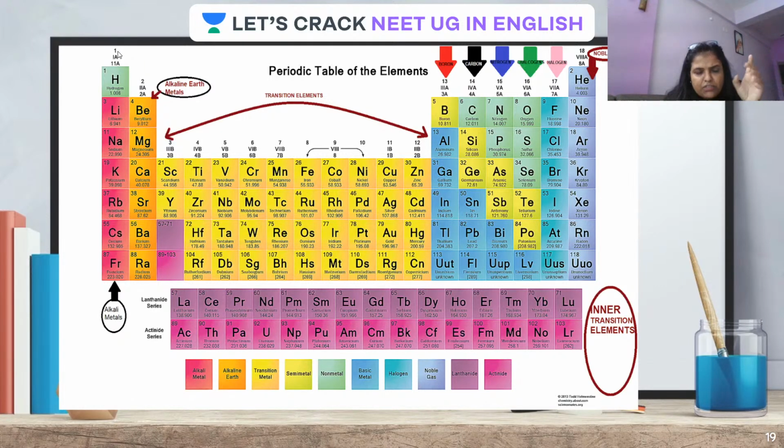First of all, 1 stands for first group. 1A or IA: when you go through Mendeleev's periodic table, you'll find that every group is divided into A and B. So these first group elements, the alkali metals, were placed in the 1A group of Mendeleev's periodic table. Now you can see here 2A. This has to be 1A, this has to be 2A, and all these elements are there.